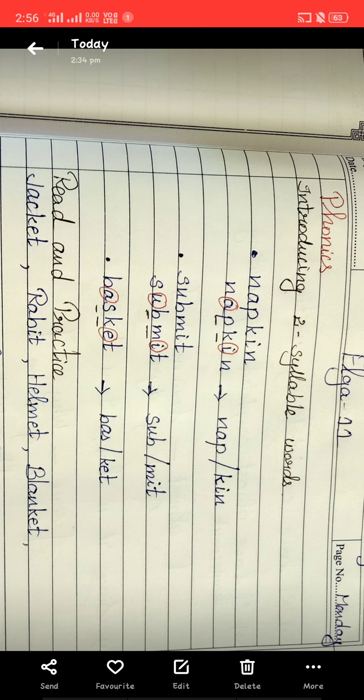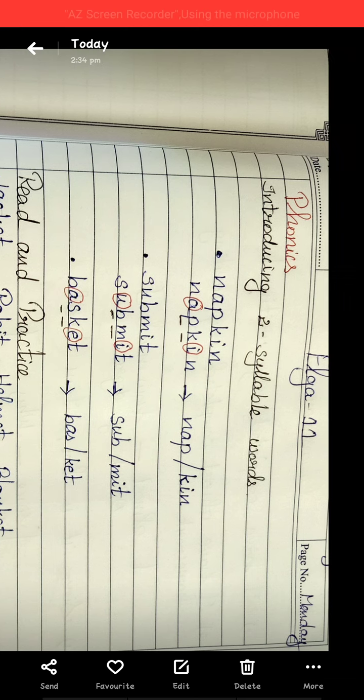Now all of you read and practice. What is the first word? Yes, jacket. Next word, rabbit. Helmet. Blanket. Jacket. Rabbit. Helmet. Blanket. Students, are you clear with syllable words? Very good. Next we will move to whole words.